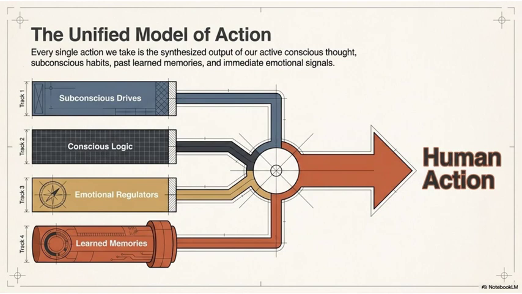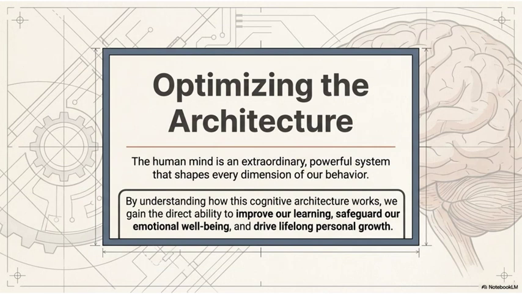10. The unified model of action. This is where everything comes together. Every single action we take is a synthesized output of 4 things happening at once: active conscious thought, subconscious habits, past learned memories, immediate emotional signals.